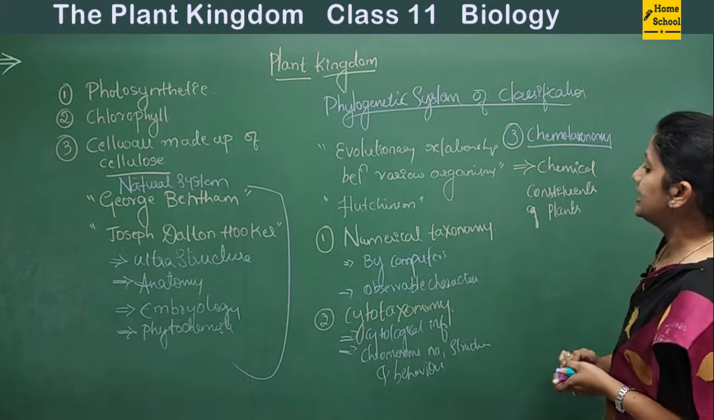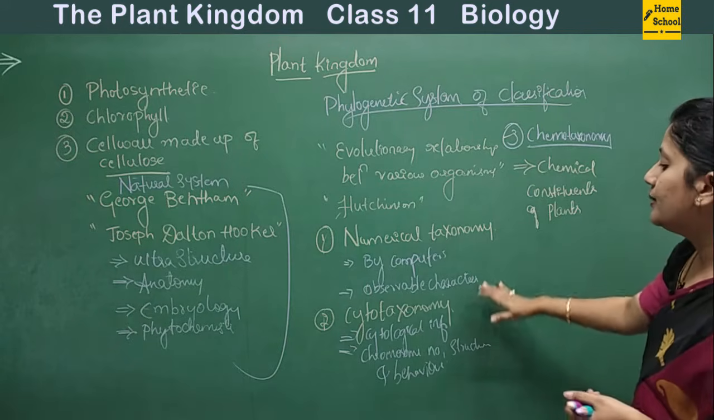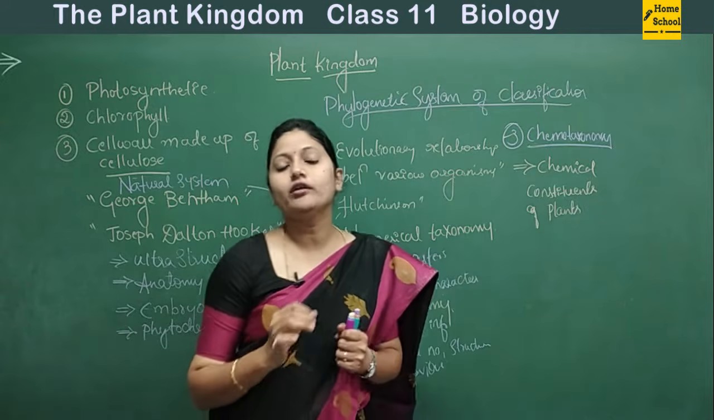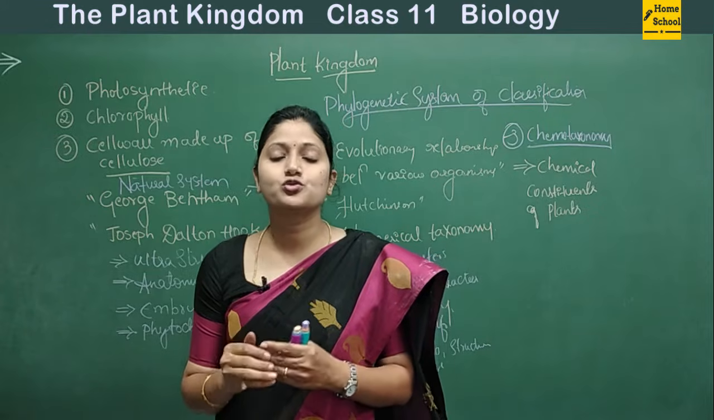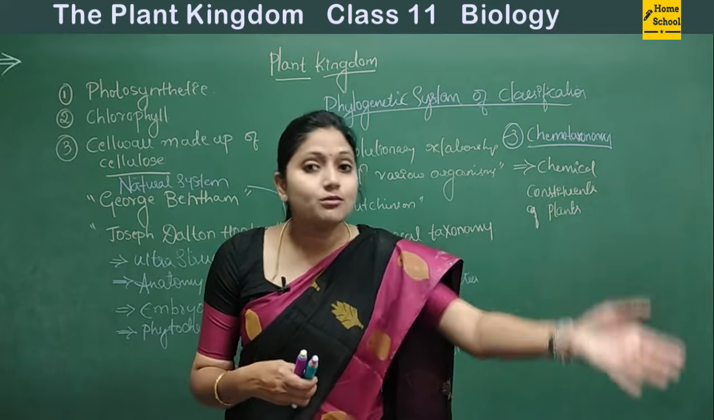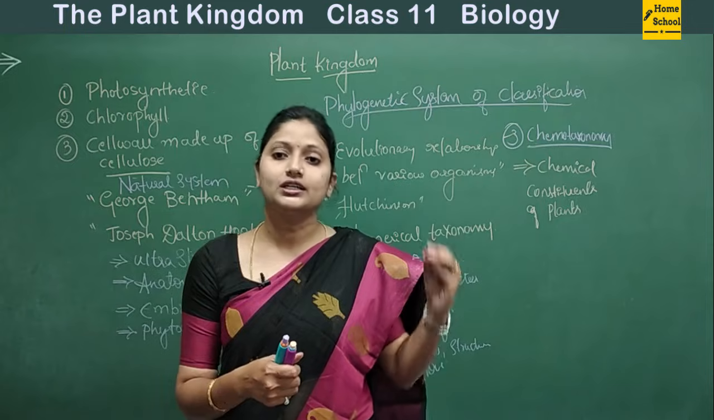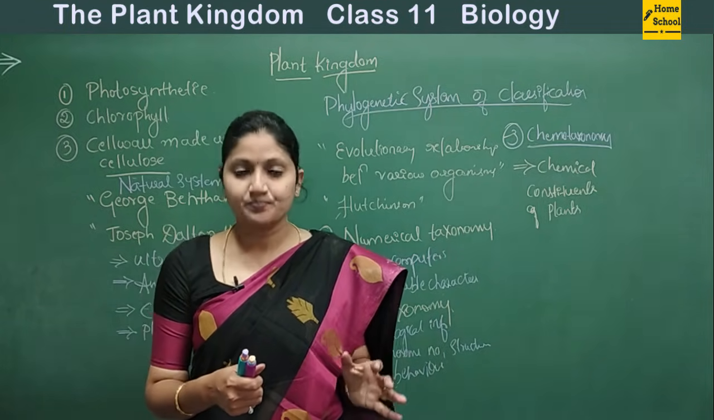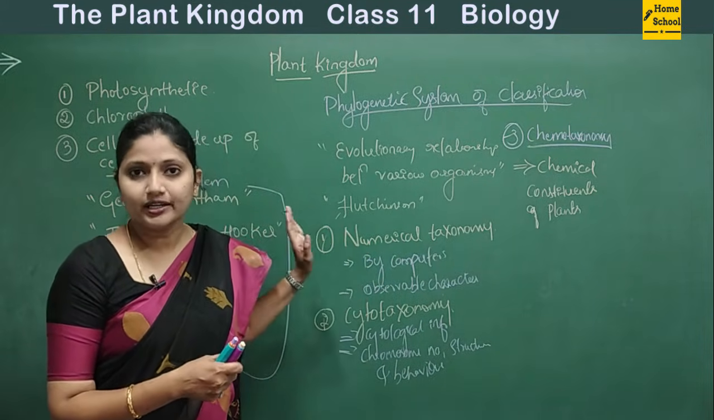So these three, first, second and third, numerical taxonomy, cytotaxonomy and chemotaxonomy, are very important sources to study the classification. Any person who wants to come up with a new system of classification definitely should consider these as the sources and then start the classification studies. All right, I hope these basics are very clear.